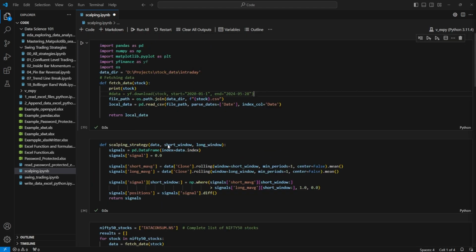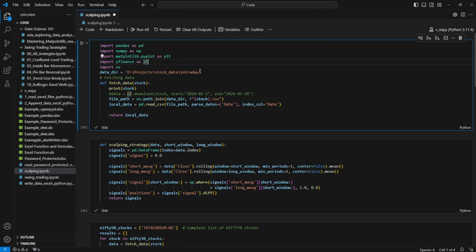So going back to the code, we have imported a couple of libraries. We have pandas, numpy, and matplotlib.pyplot. This is just to make sure that we see the plot and what the plot is trying to say. We have also imported yfinance, but we will not be using it because in the last couple of days I have been trying to get access from yfinance, and there is a high risk of getting blocked or banned from accessing this data.